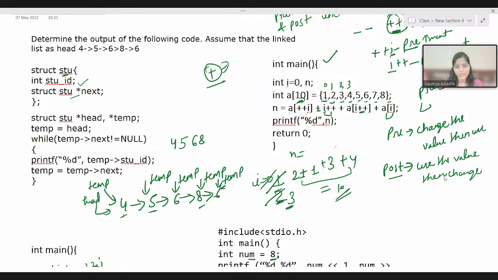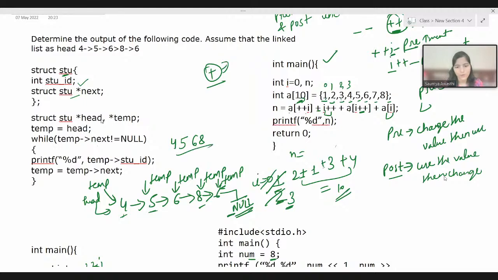So temp is pointing to this last node now. We know that the last node of the linked list points to null. After this, you don't have any node to explore, right? So it would be null. Again we check temp arrow next not equal to null. This time it is null, right? The next of temp is null. So this while loop condition is not going to be true.